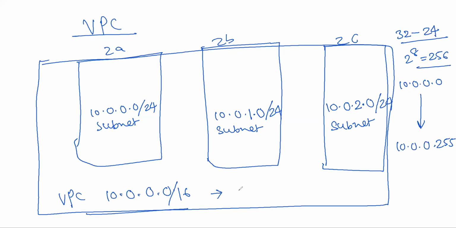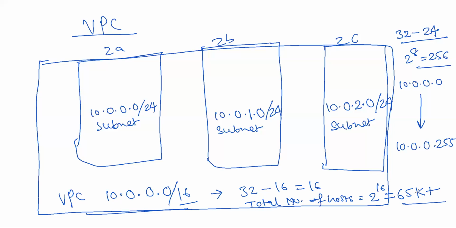So the concept here is: in the total of 32 bits, we subtract the routing prefix, so that is 16. Then we calculate the total number of hosts: 2 raised to 16, which comes to about 65K, something plus. 5 IP addresses will be reserved by Amazon, and the remaining will be useful for you.